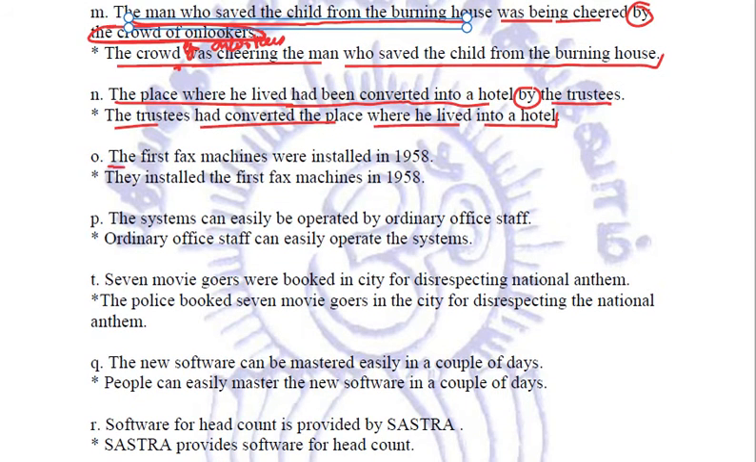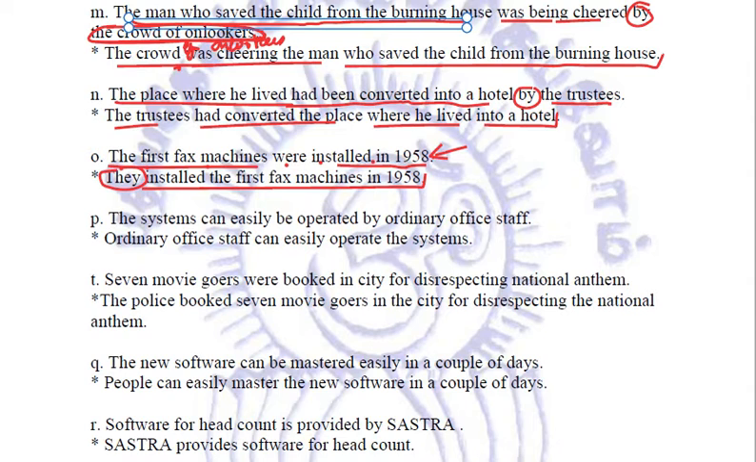The first fax machine was installed in 1958. By whom? Not specified. So we'll assume the subject to be they, and the sentence in the passive form we will read as the first fax machines were installed in 1958 by them. So they installed the first fax machines in 1958.